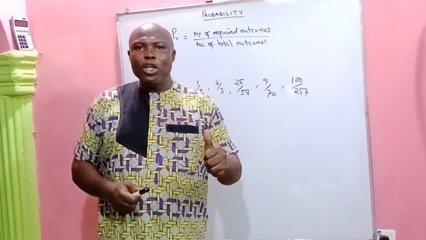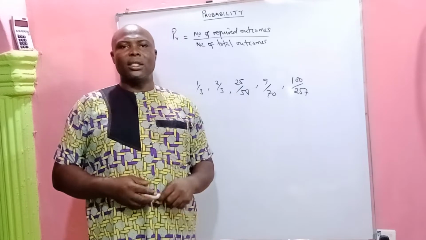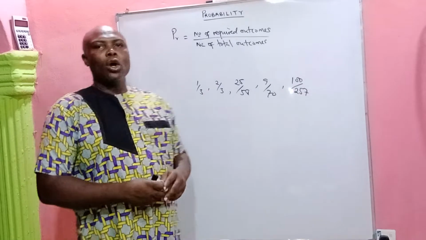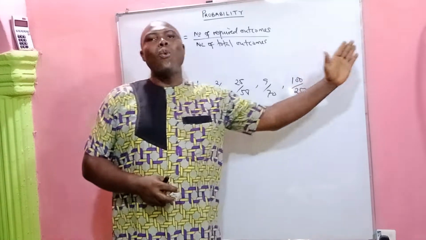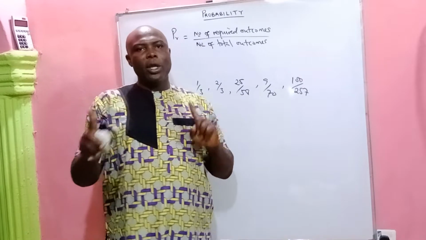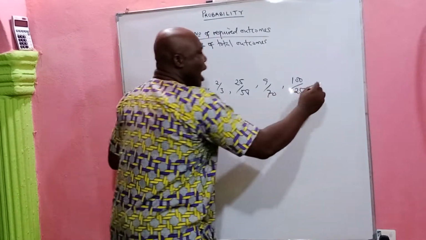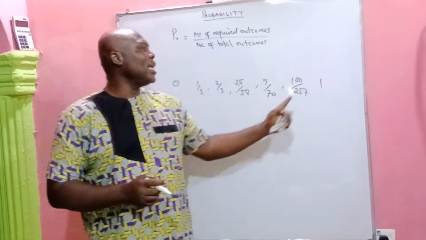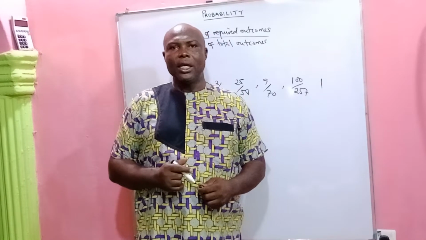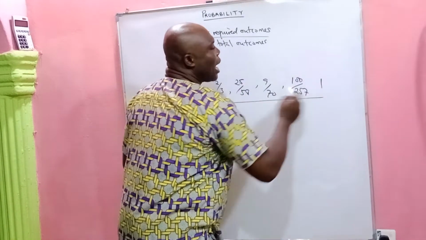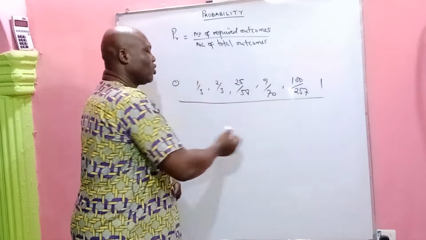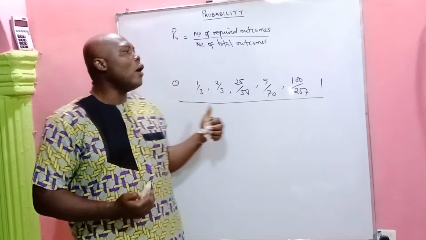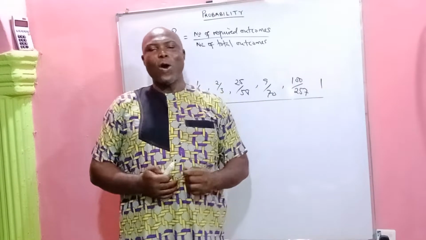And that is the values we are expected to have during probability distribution. And of course, you should know that the lowest limit for probability is 0. And the upper limit for probability results is 1. And so every other event that may or may not occur will lie between the 0 and the 1. So anything below 0 is not probability, and anything above 1 cannot be probability. So your probability results will lie between 0 and 1. And in most cases, our fractional answers will always lie between these two extreme values. The lower value for events that can never occur, and the upper value for events that must occur. Please take note of that.